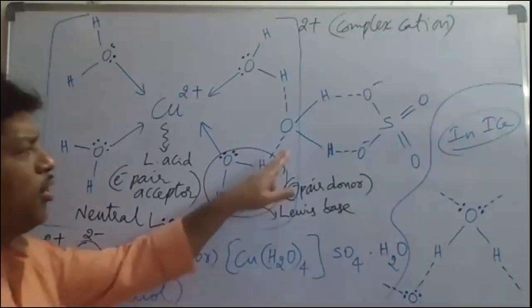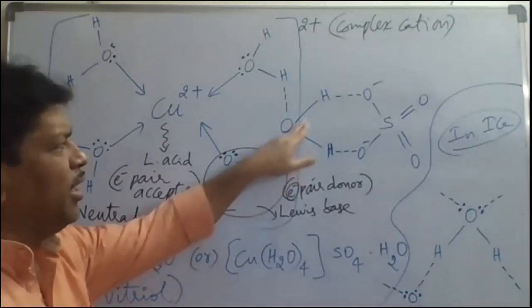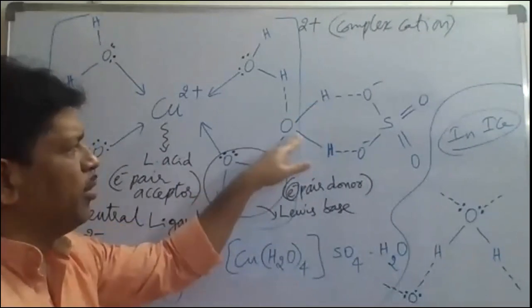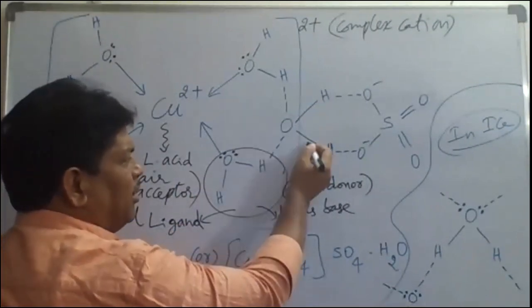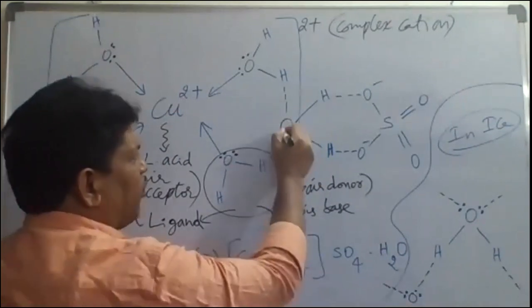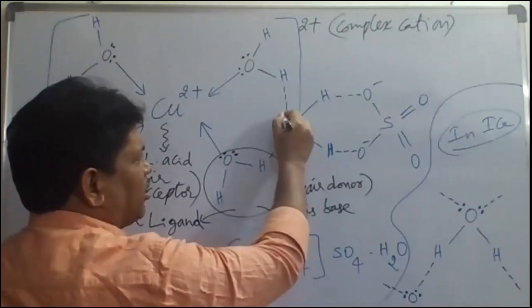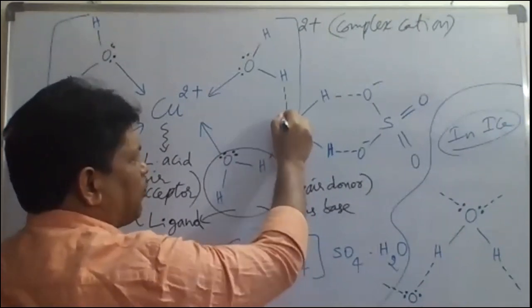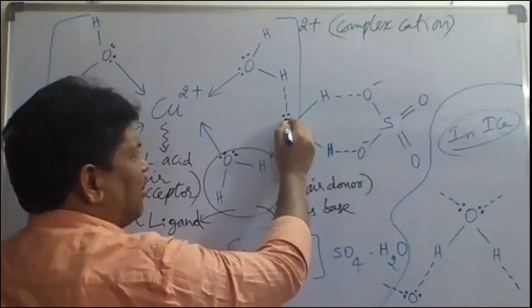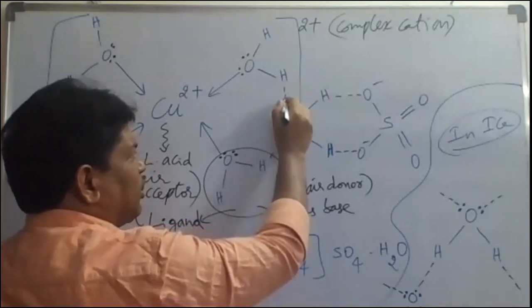Now, if you take one more H2O, here H2O is again bent shape. Oxygen has 2 covalent bonds already, and 2 dative bonds will be formed here. So this oxygen atom has 1 lone pair here, 1 lone pair here; suppose 2 lone pairs on each oxygen atom. Now what happens is that one hydrogen bonds with the hydrogen here.